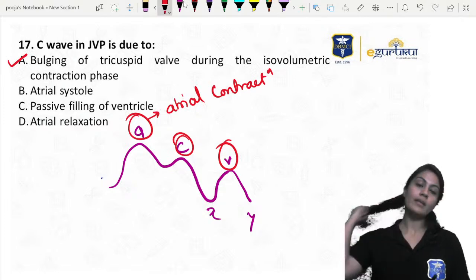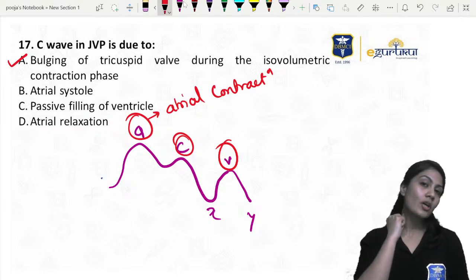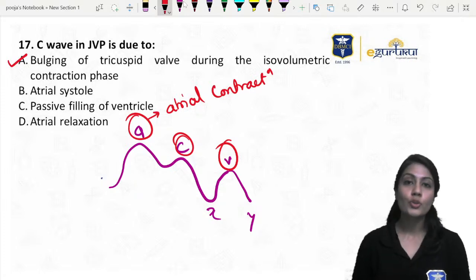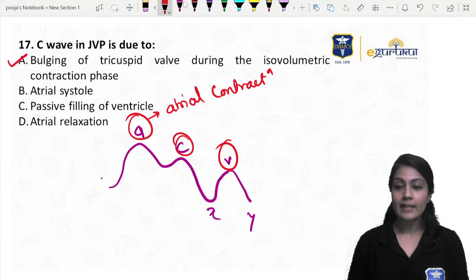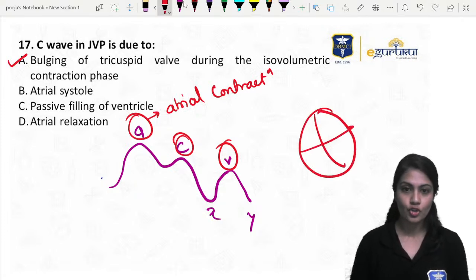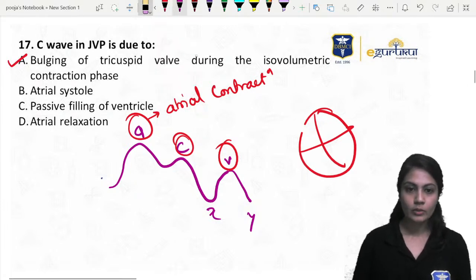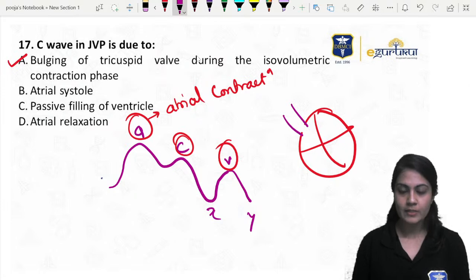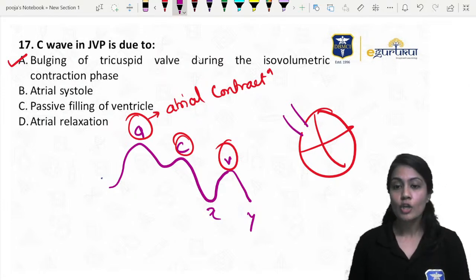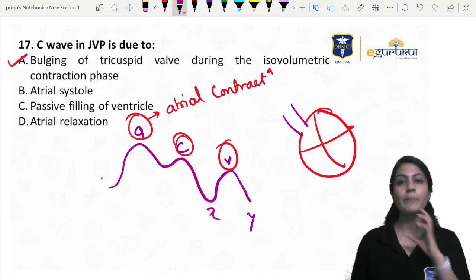Now, what we do in the JVP is attach a pressure transducer on the jugular vein. Suppose this is the heart; I don't have much time, so I'm drawing a very simple diagram. There is no valve whatsoever between the jugular vein and the right atrium, so both are going to have the same pressure changes.